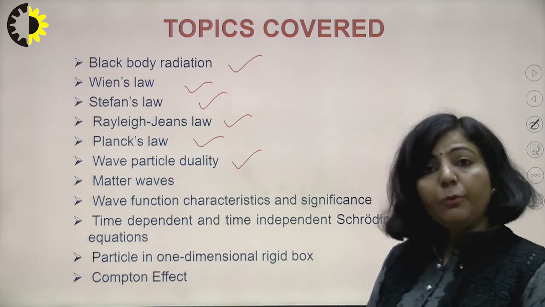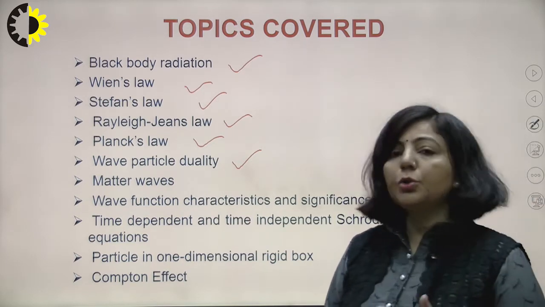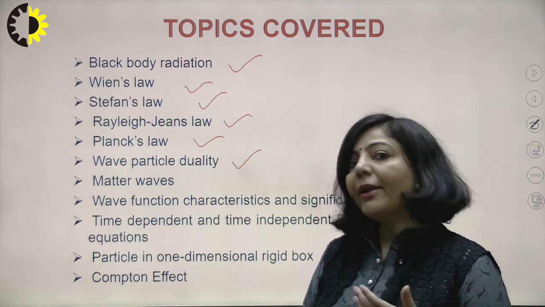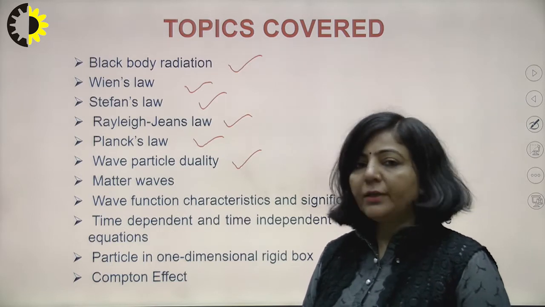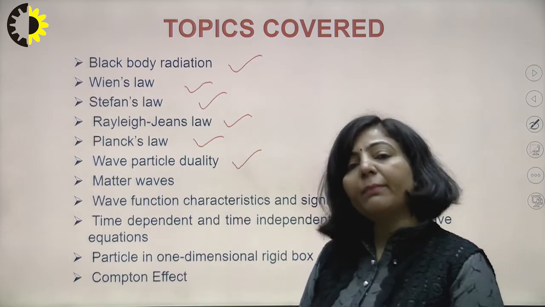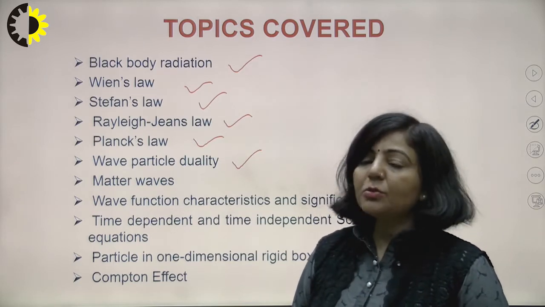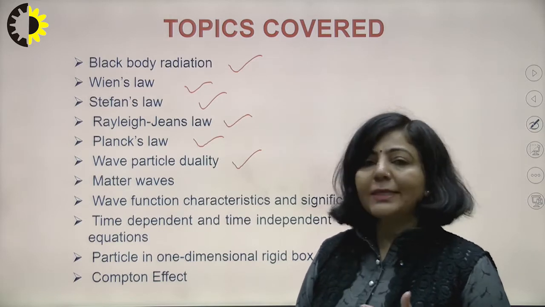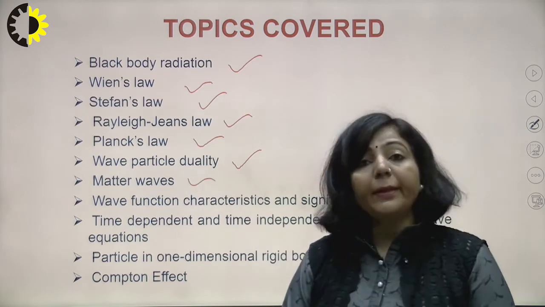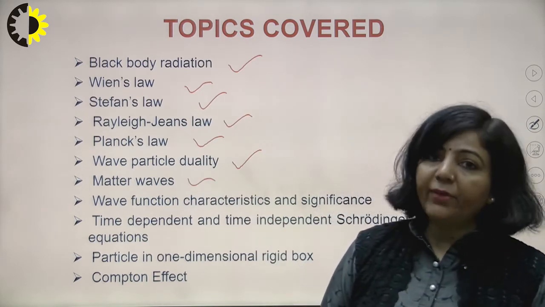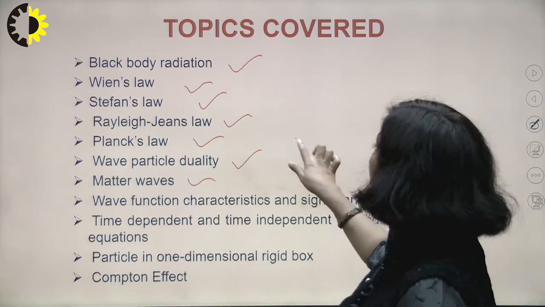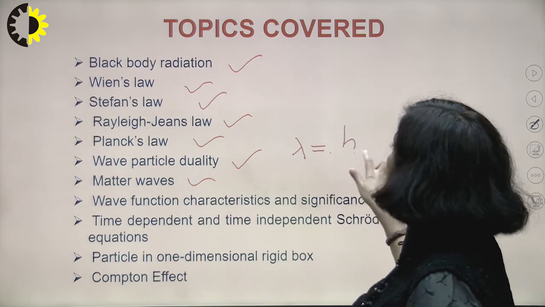de Broglie proposed that since this dual nature is applicable for electromagnetic radiations, similarly whenever we have a microscopic moving particle, whether charged or uncharged, it is associated with a matter wave, or de Broglie wave. The wavelength associated with that matter wave was given by de Broglie, and the most general expression for the de Broglie wavelength is lambda equals h upon mv.